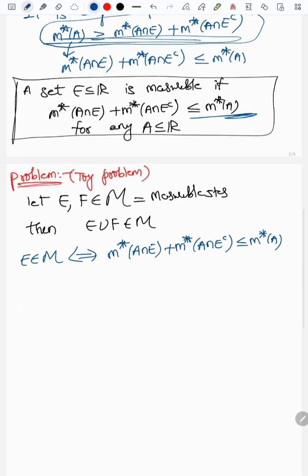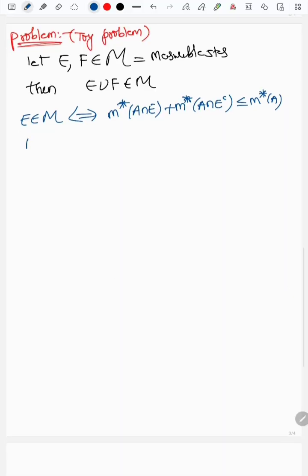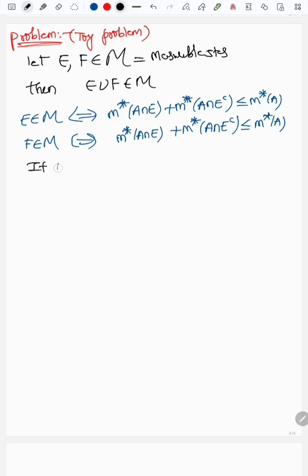This is how I am looking at things. F belongs to M means m star of A intersection F plus m star of A intersection F complement is less than or equal to m star of A. And at the same time, I'm ignoring the cases when m star of A is equal to infinity. If m star of A is equal to infinity, everything works nicely.